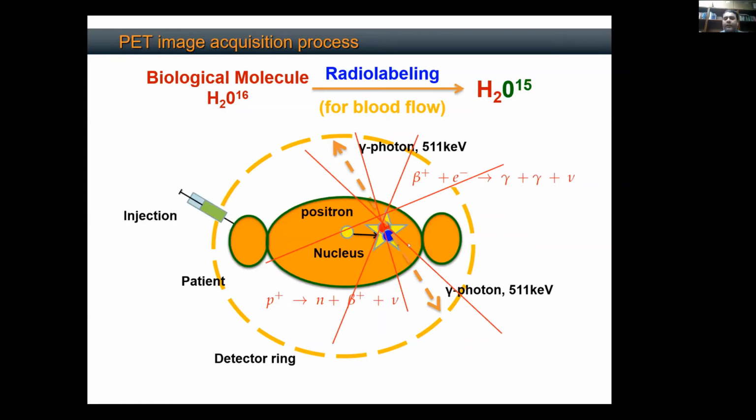ये जो आप orange line देख रहे हैं. And with these red lines, I have drawn multiple lines of response.